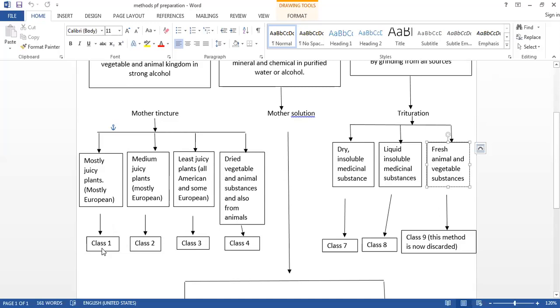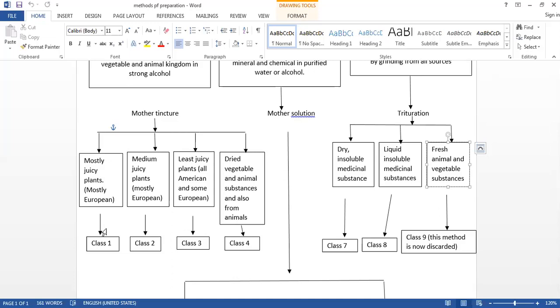Under class 1, we take the most juicy plants, from European origin. These plants contain more juice. The fundamental rule of this class 1 is explained under the medicine Belladonna in the Materia Medica Pura.